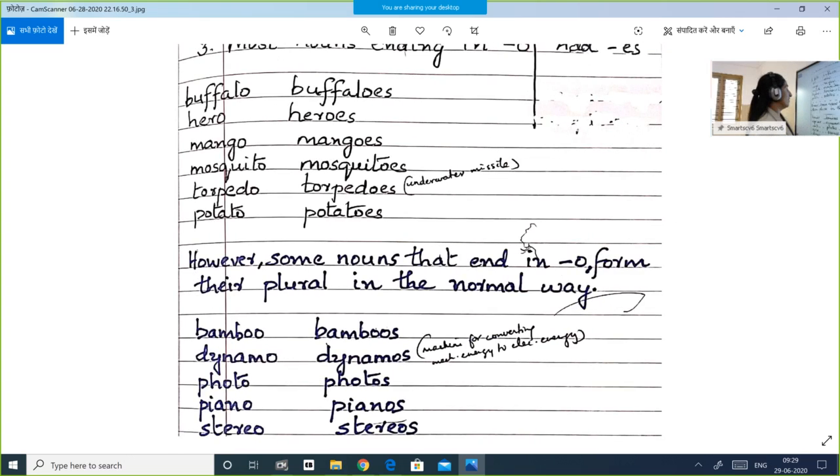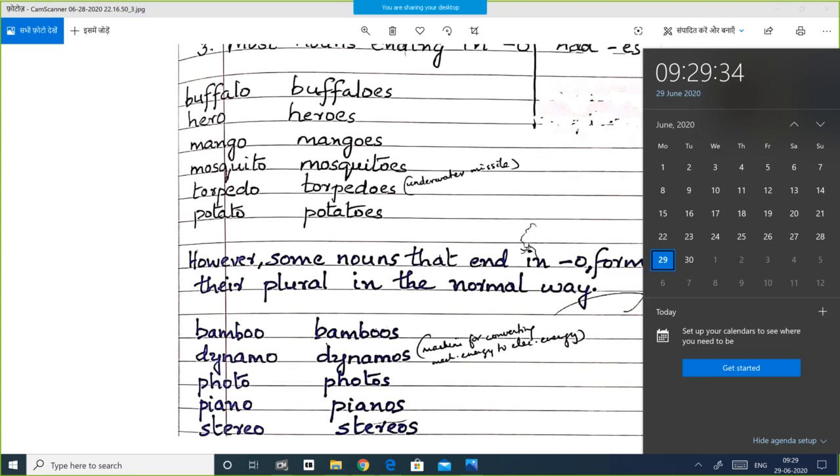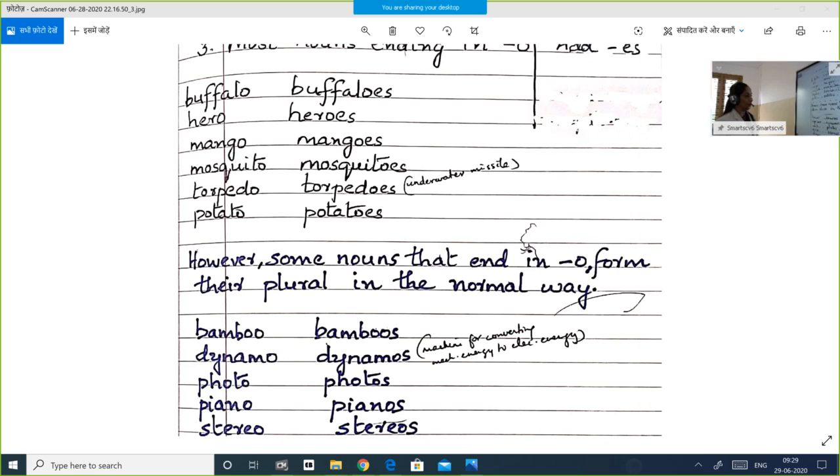However, some nouns that end in o, see, there are exceptions. Some nouns that end in o form their plurals in the normal way. See, bamboo, although it ends in o, you form the plural in the normal way, just adding an s. You don't add es. So these are exceptions.